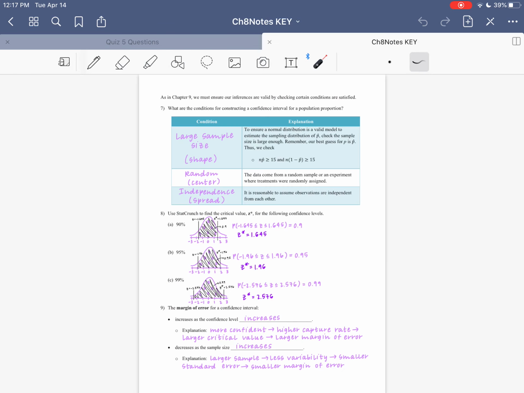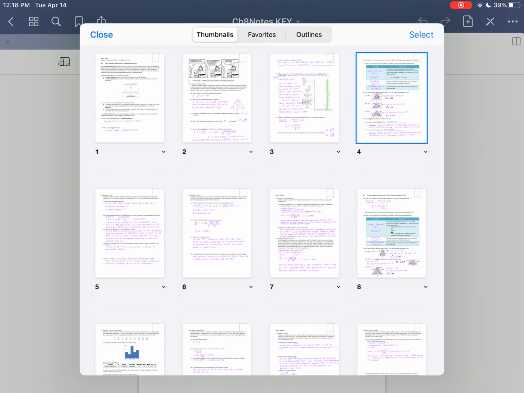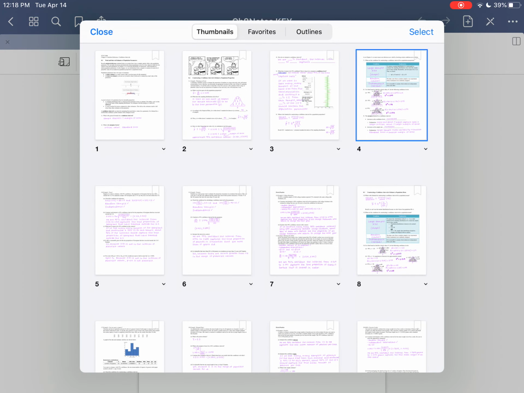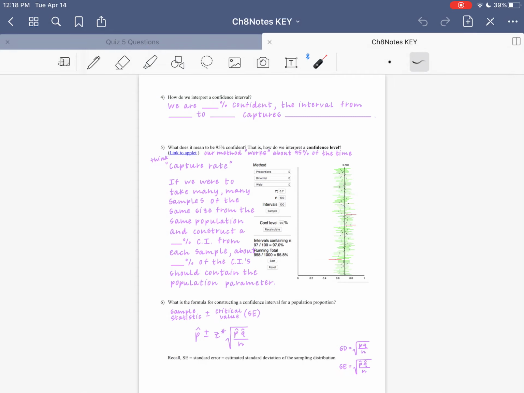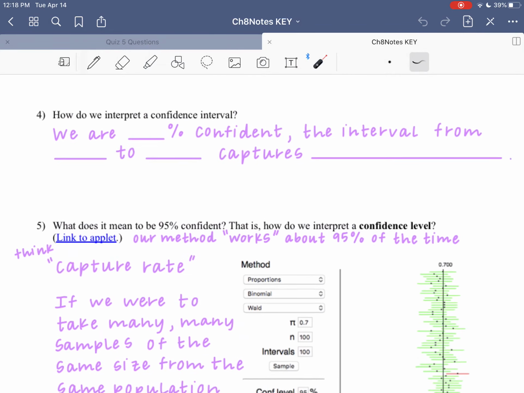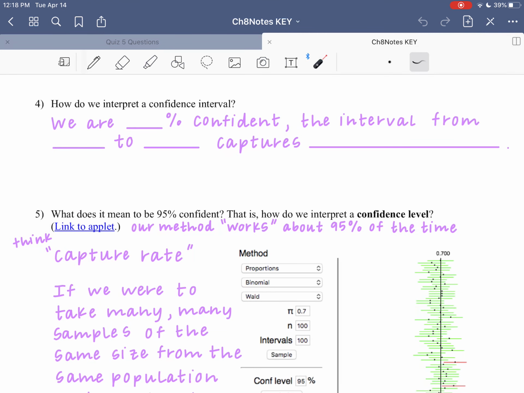So here I want to flip to the chapter 8 notes. We talked about interpreting the interval and the level pretty far at the beginning of chapter 8. So this is number 4 in our notes, I think this is 8.1. How do we interpret a confidence interval? We want to make sure that we include 3 important parts here: the percent confident that you are, the numbers in the interval, the low bound and the high bound, and then also what it is that you're trying to make an inference about.